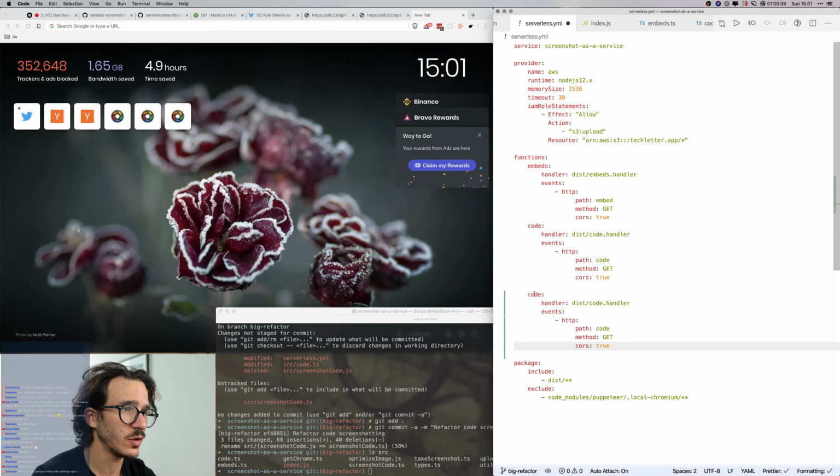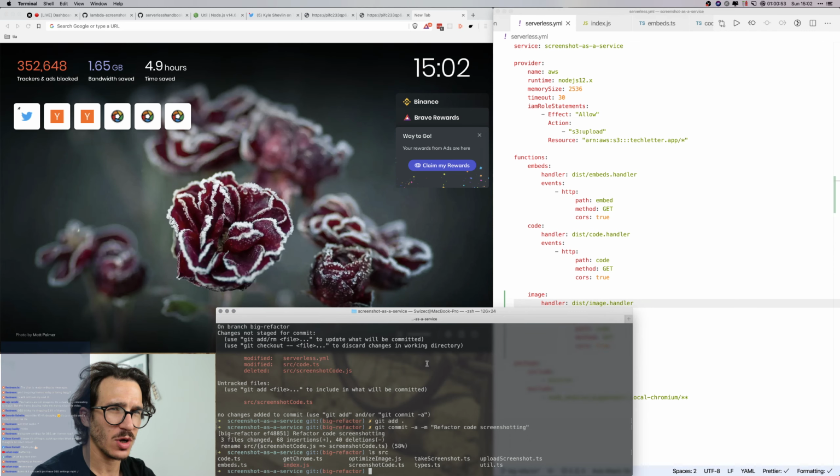So we're going to say this is image handler. Let's just use optimize image. Yeah, we're gonna call this the optimize image handler.